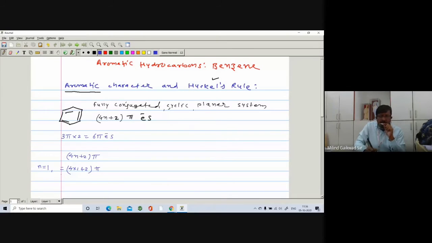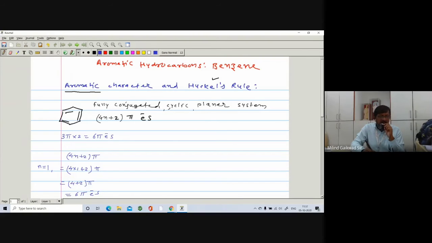We can also take n is equal to 0, just by trial and error; you have to check it. If you take n equal to 1, then 4 into 1 is 4, plus 2, so it has 6 pi electrons, and this system also contains 6 pi electrons.